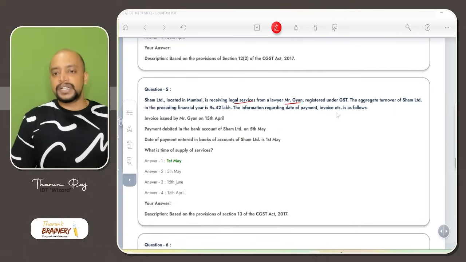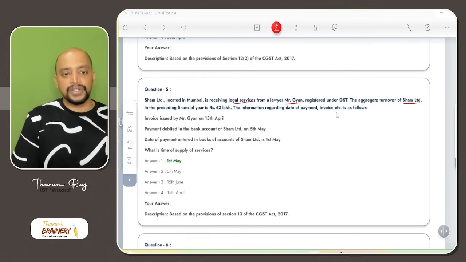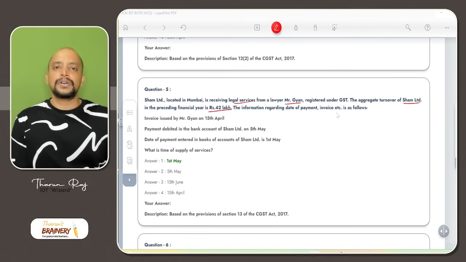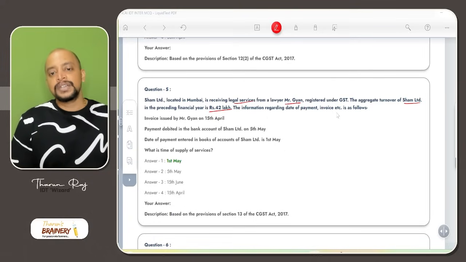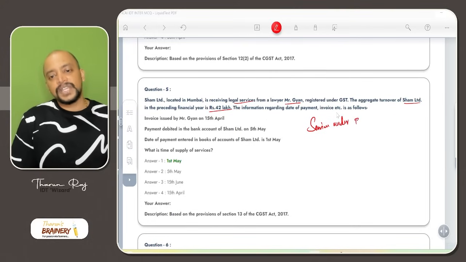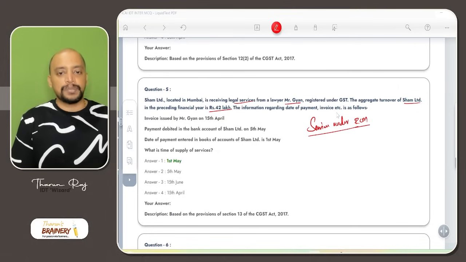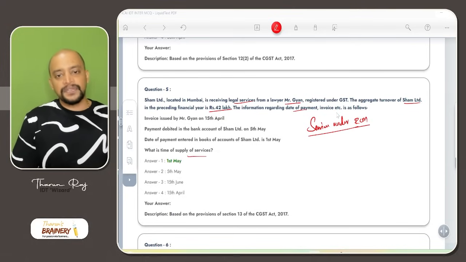Gyan is registered under GST. The aggregate turnover of Shyam Limited in the preceding financial year is 42 lakhs. Advocate services or legal services are covered under RCM, so this is a service under RCM. In case of service under RCM, what will be taken as the time of supply? The information regarding date of payment, etc., is as follows.